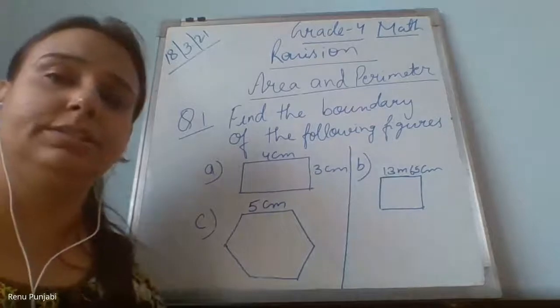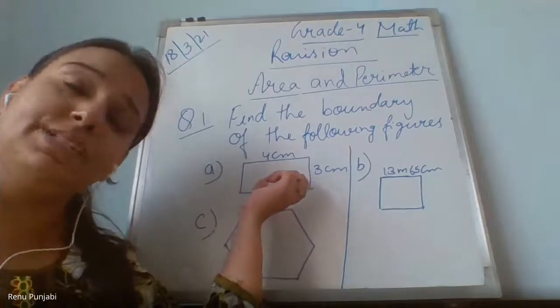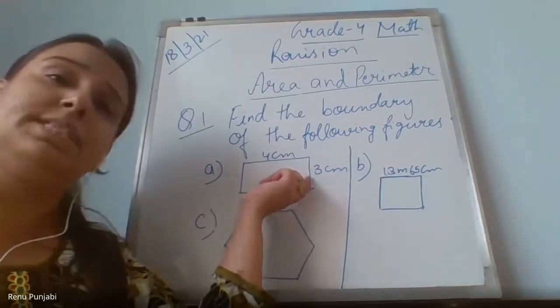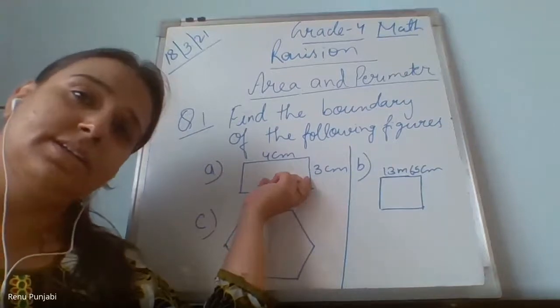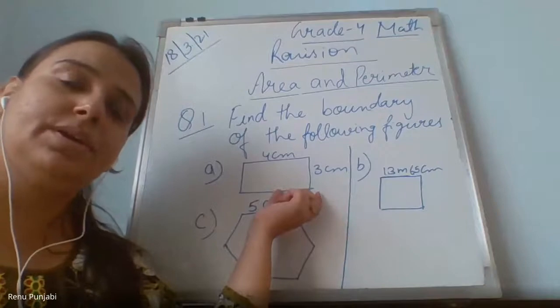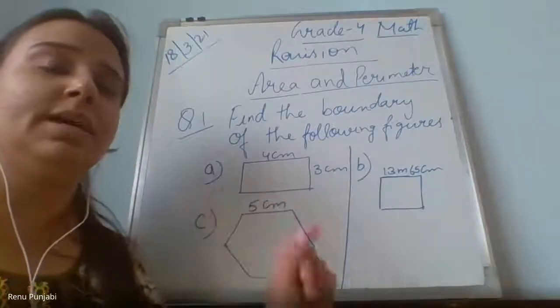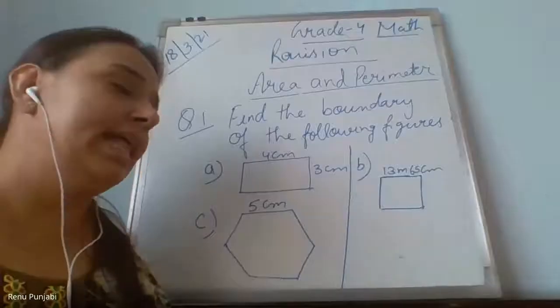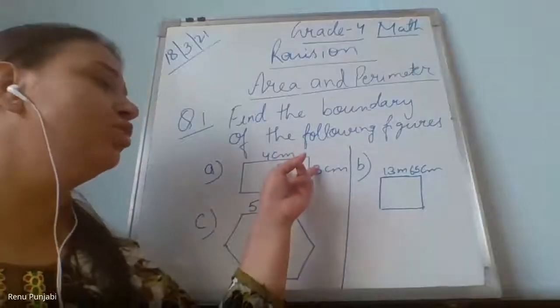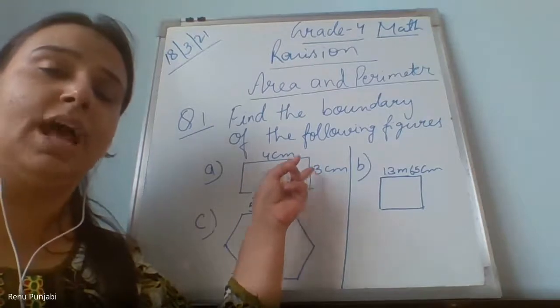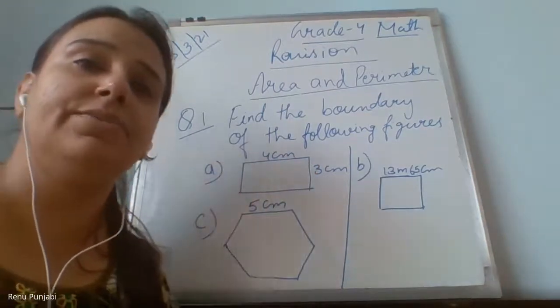Anya Mittal, what is given in the first figure? Ma'am, perimeter is given. First of all, it's perimeter, not parameter. So is perimeter given in the first figure? It's already given? No, ma'am. So what is given to you? Ma'am, the length of the rectangle only. Length and the breadth. What is the length over here? 4 centimeter. Breadth? 3 centimeter. So only two sides are given. Then how will you find out the perimeter for the entire figure?